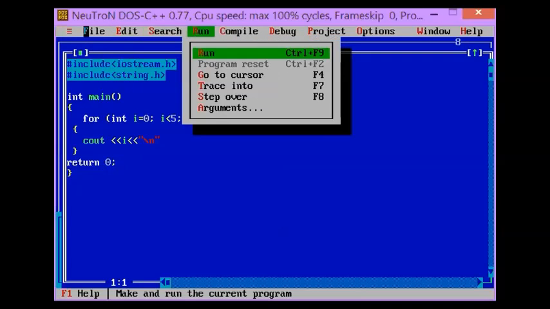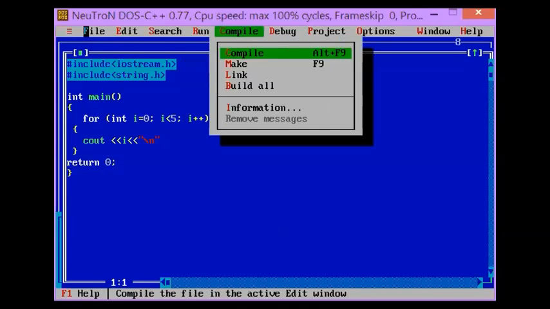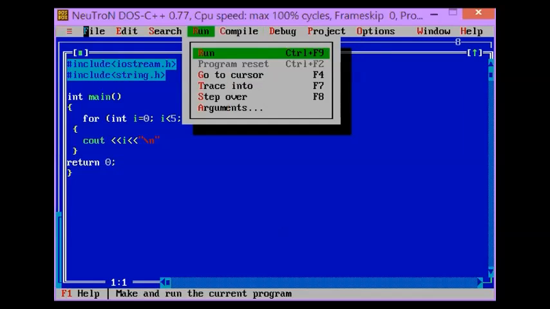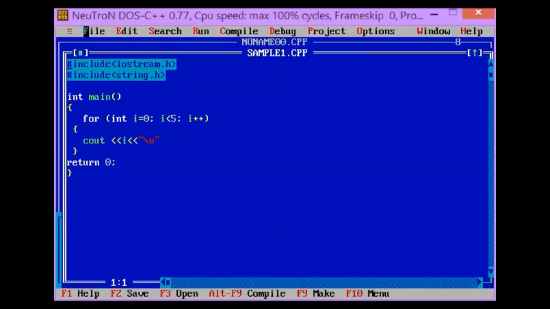I have here run, Ctrl F9, and then compile, Alt F9. So this program uses the file name sample1.cpp since we are going to generate a program in C++. So the extension name for your program is .cpp.